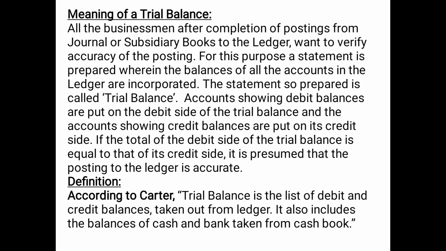That means here also, in case of trial balance also, automatically the debit column should be equal to credit column. If the debit column is equal to the credit column, then we can assume that yes, somewhere the accuracy approximately is correct. But if they are not getting tallied, if they are not equal, that means we have made a mistake either in journal or in ledger.